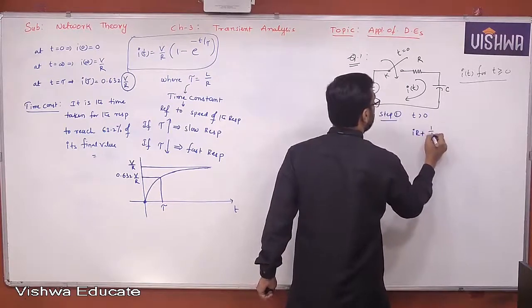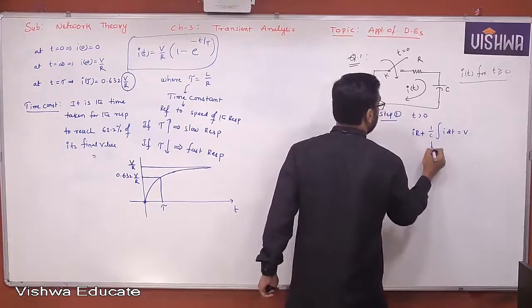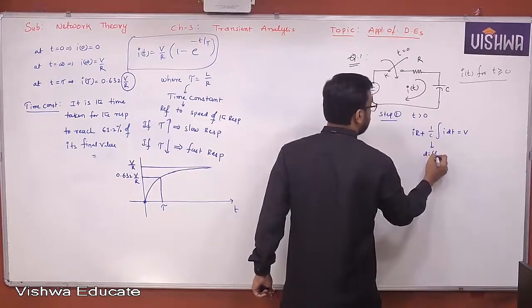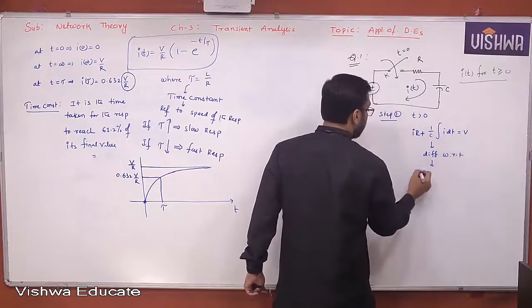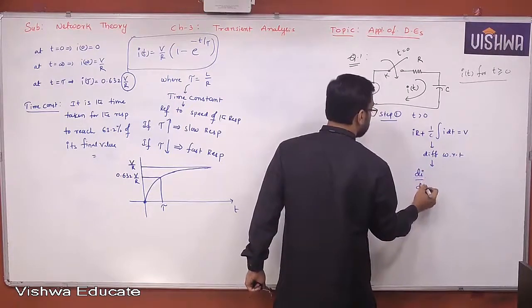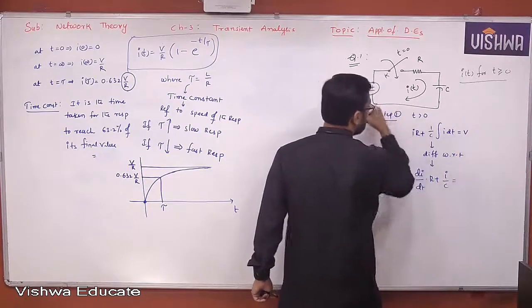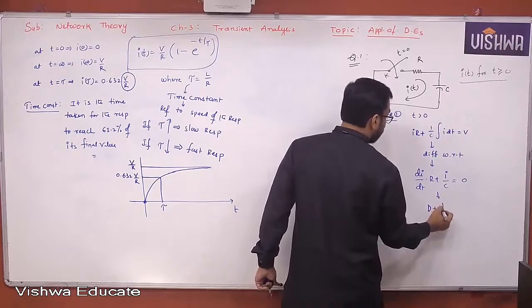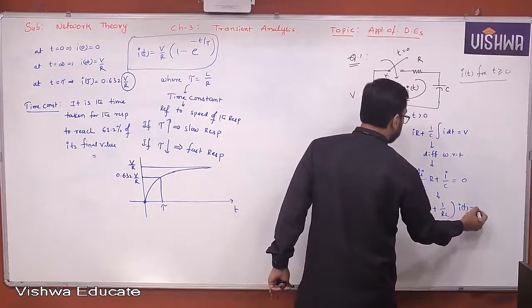IR plus 1 by C integral I dt is equal to V. Differentiating with respect to time, then you get di by dt into R plus I by C is equal to, because it is constant DC source, you would get 0. Finally, you get D plus 1 by RC into I of t is equal to 0.